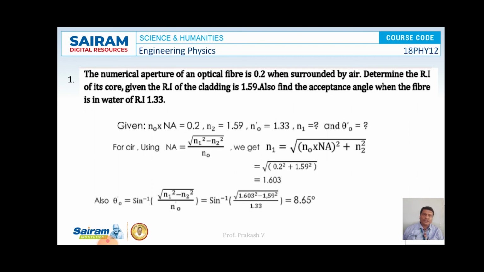And also theta naught can be written as sin inverse of square root of n1 square minus n2 square by n0, that is equal to sin inverse of square root of 1.603 whole square minus 1.59 whole square divided by 1.33, that is the refractive index of water. On simplification, the cone acceptance angle theta naught is equal to 8.65 degrees. So this is the solution for the given problem.